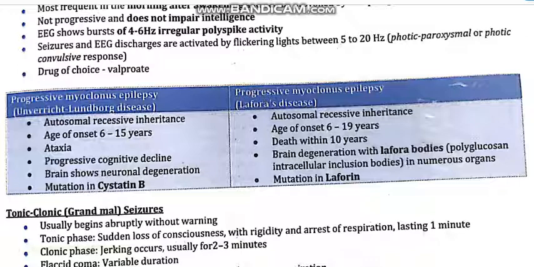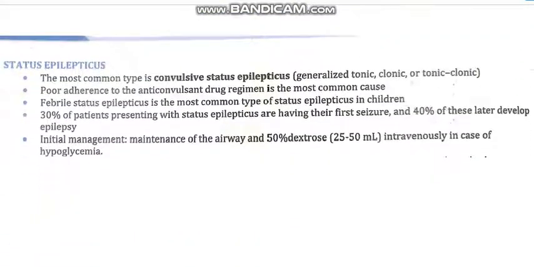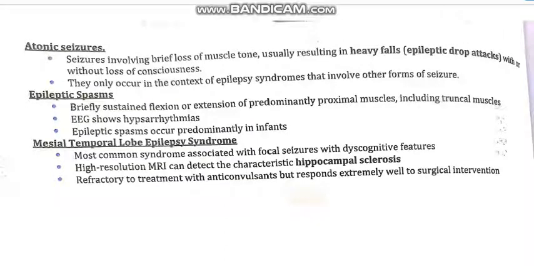Next are pseudo seizures. Pseudo seizures are non-epileptic seizures. They simulate convulsions but are not the result of an abnormal neuronal discharge. Pseudo seizures are also known as hysteria. This hysteria is a term which we will learn later, and it comes in your syllabus also. Then there is unusual seizure. Now the incidence of epilepsy: it starts at the age of 16 years. Seizures have focal features clinically, EEG shows a focal seizure source, and control of seizures is difficult or there is deterioration.